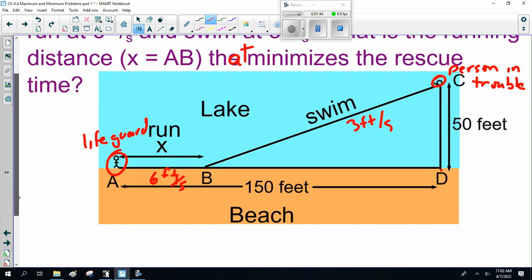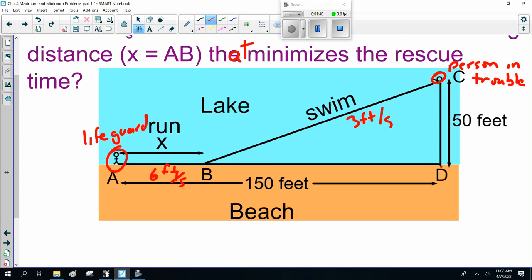Now, I want to point out the way I've got this set up. He runs x feet, then he starts swimming. I also need to point out we have a right angle triangle here. This is 150 minus x. This is 50. What's the distance he swims? Well, this is BC.